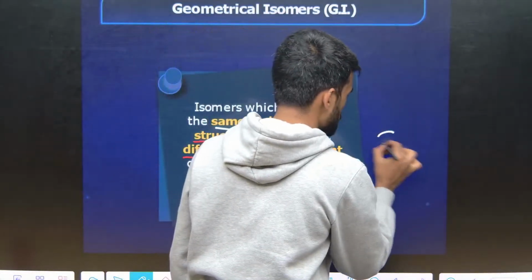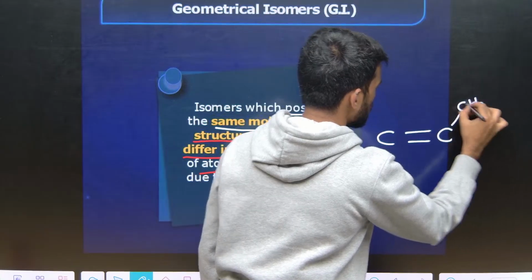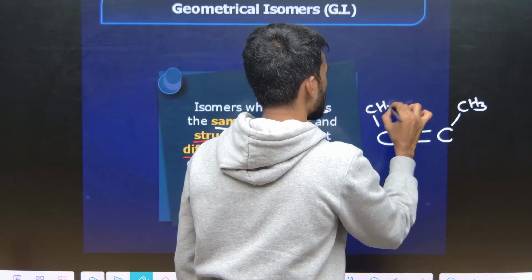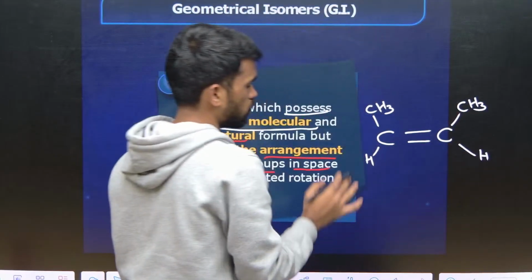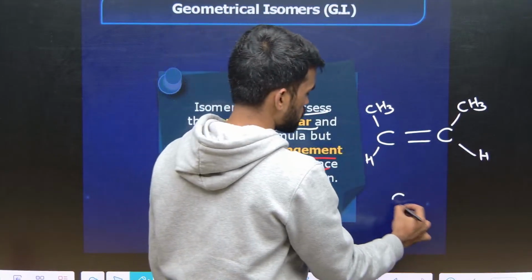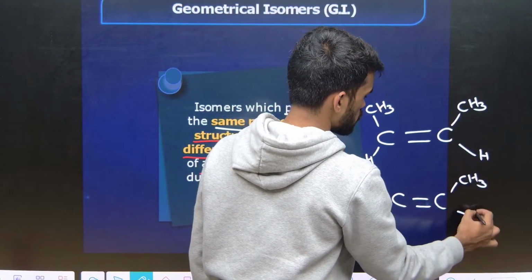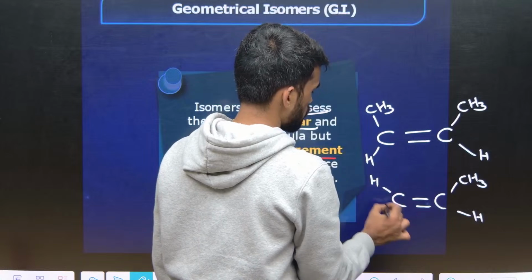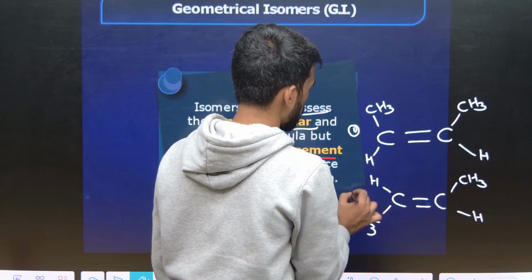Simply look here, C double bond C is there. Here I am writing a methyl group, here a methyl group, and this side is hydrogen, hydrogen. Okay. So now, with the same molecular formula, look at this: methyl, hydrogen, hydrogen and methyl. Now, how do they differ? 1 and 2, A and B, how do they differ?